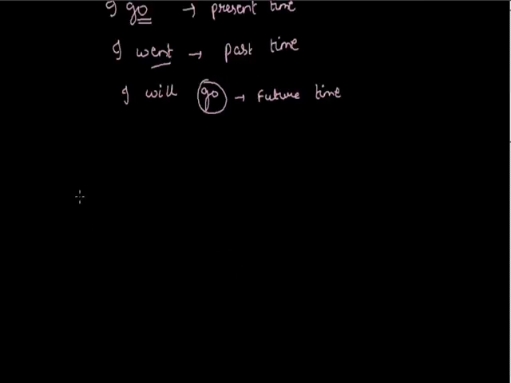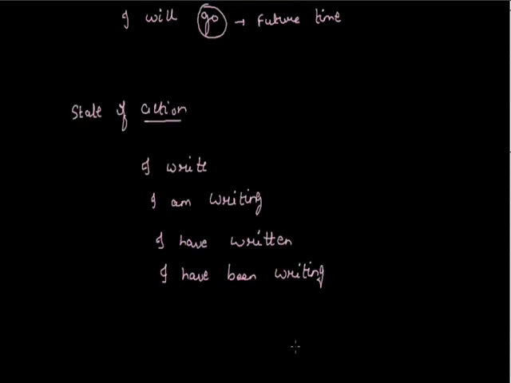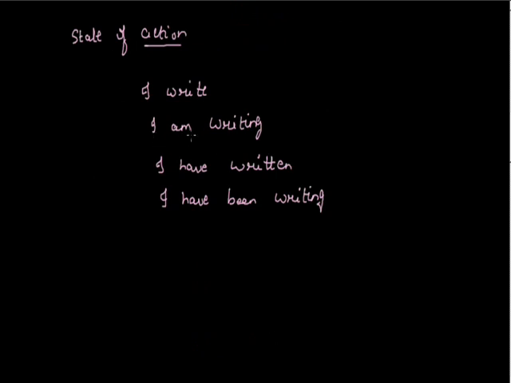Now how does tense show the state of action? If I write some sentences, for example, I write, I am writing, I have written, and I have been writing. So here there are four sentences. I write means I usually write. These all are in present tense. It defines simple present tense or simple action.